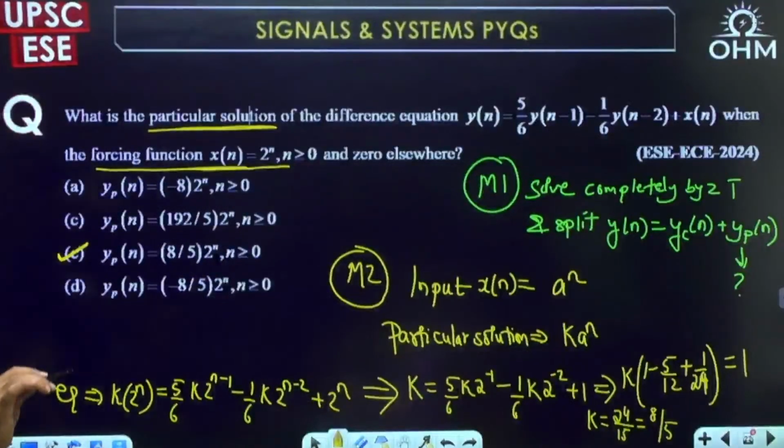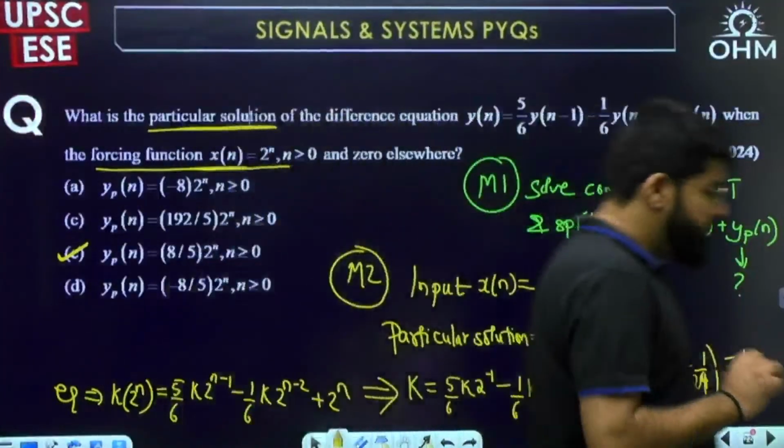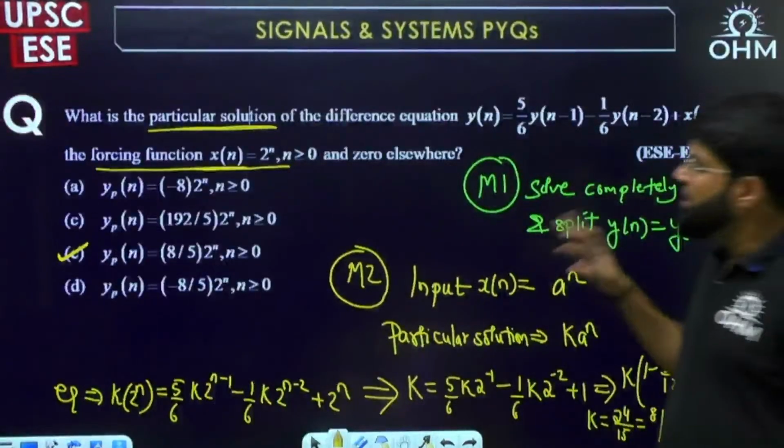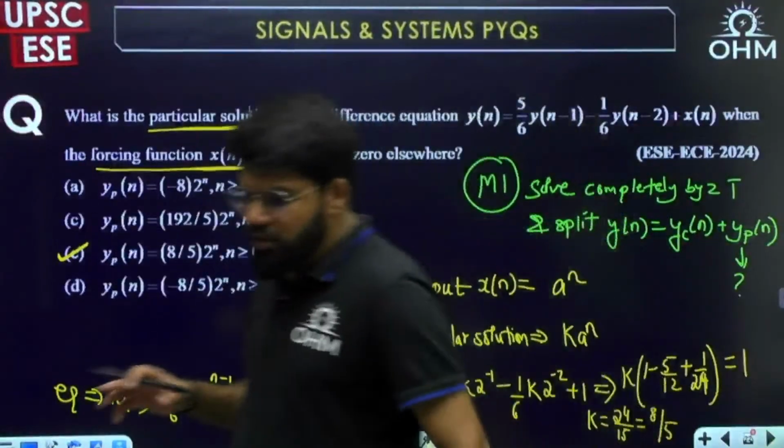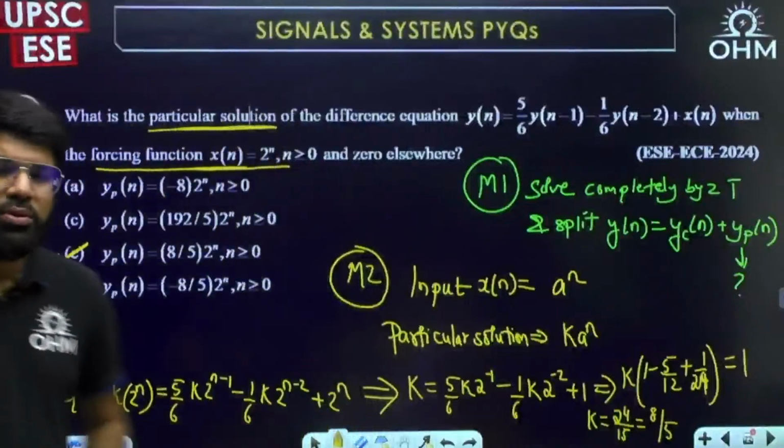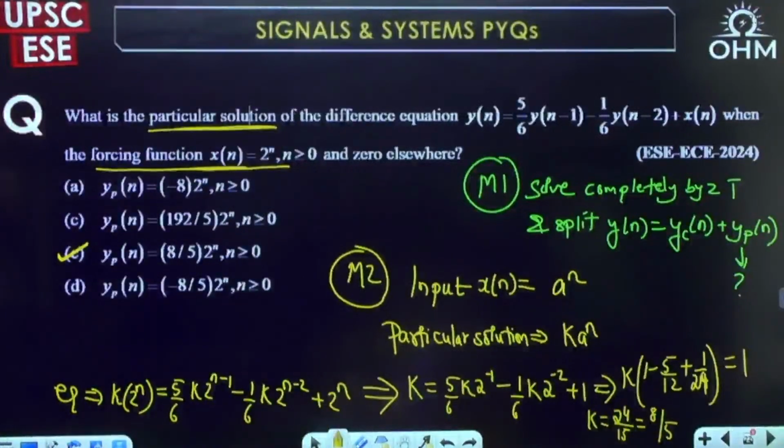Okay, this is a simple way of solving the question. Because if you solve it completely by Z transform, then splitting into partial fractions and calculating the inverse Z transform will be definitely time taking.